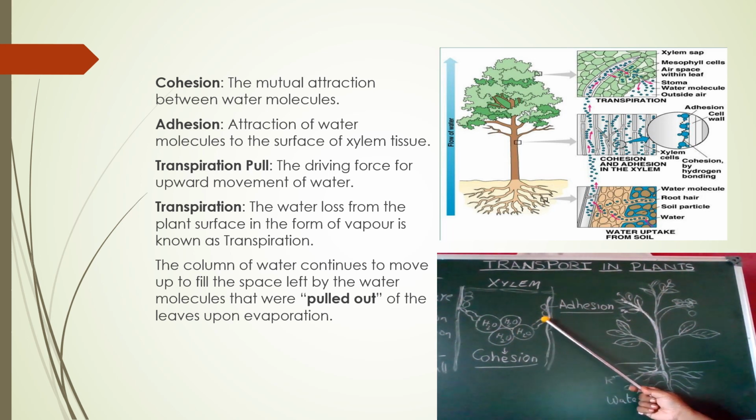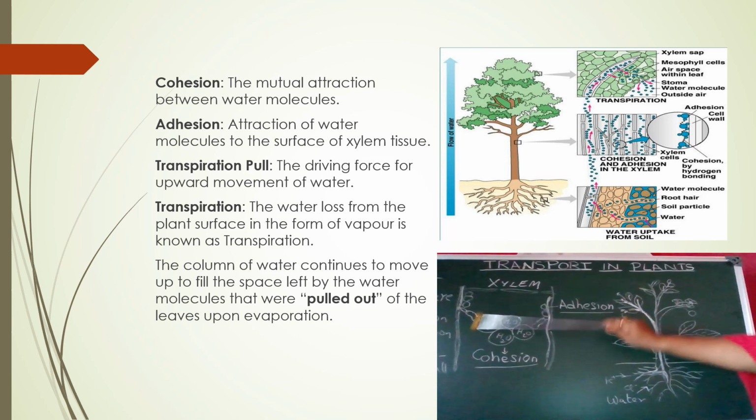And coming to adhesion. Adhesion is the attraction of water molecules to the surface of the xylem. Suppose this is the xylem, and this is the wall of the xylem, which is made of lignin. The water molecules get attracted to the lignin wall, so that they bind over here, and with this leaning, the whole water column gets pushed upwards. This attraction between the water molecules and the surface of the xylem is called adhesion.